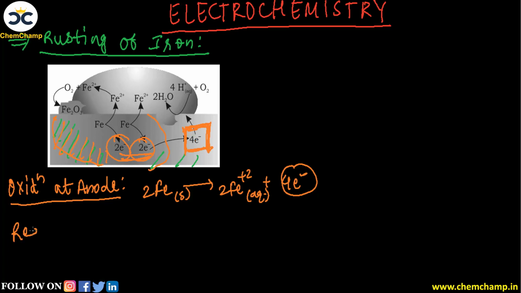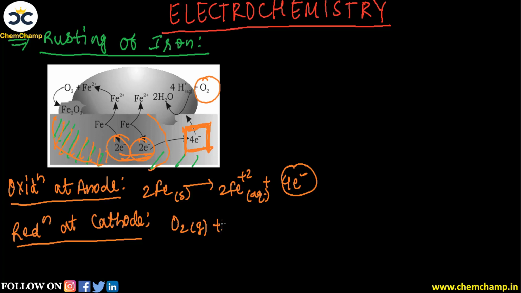So here we can write, let's say, reduction at cathode, and here, since along with water droplet oxygen is also produced from the environment, we can see this here. So here this oxygen in gaseous state is combining with H plus ion which is present in this water molecule. So 4H plus ion in aqueous form, and this accepts 4 electrons from anode, and then they will combine together and it will produce 2 water molecule. So it will produce 2 water molecule.